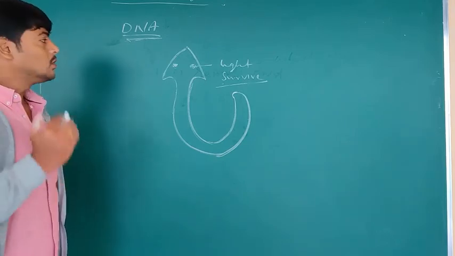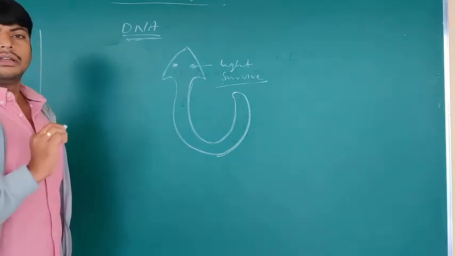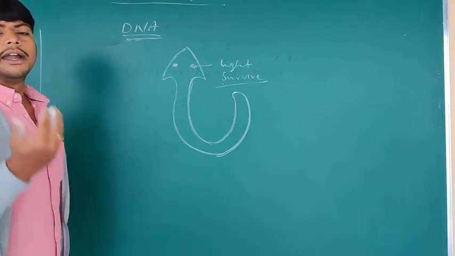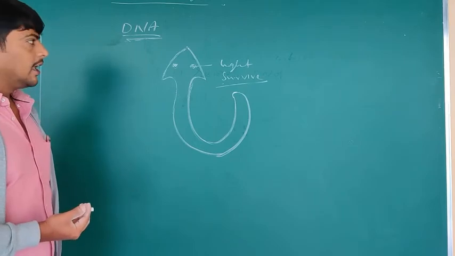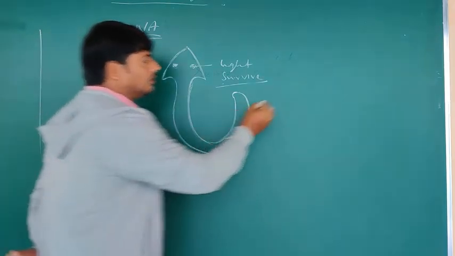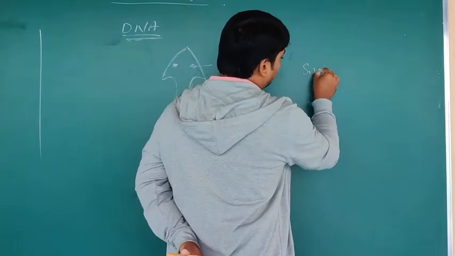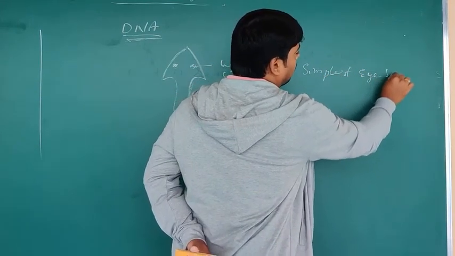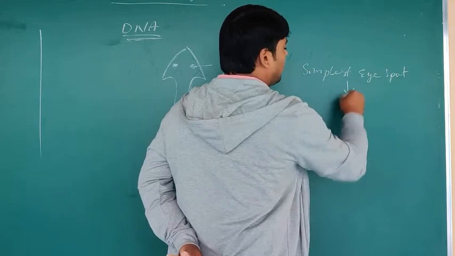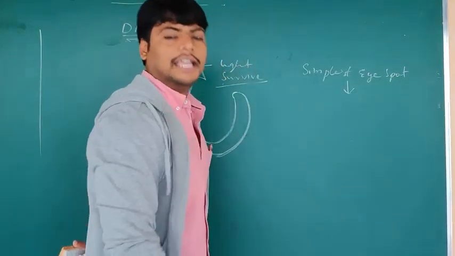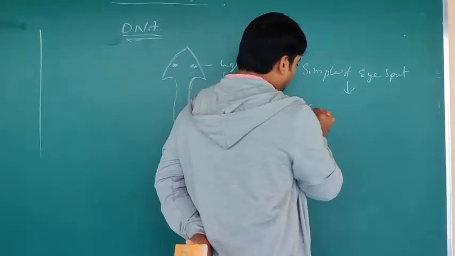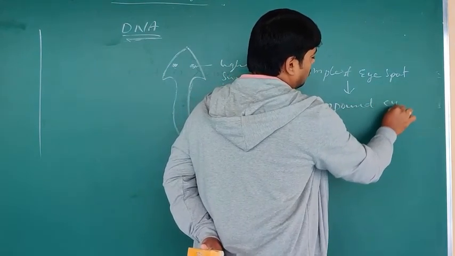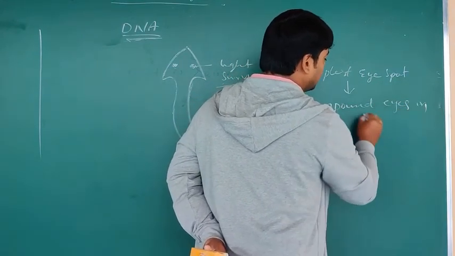So from the simplest eye spot, changes in the structure of the DNA allow the formation of compound eyes in insects.